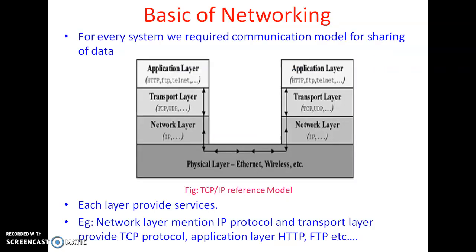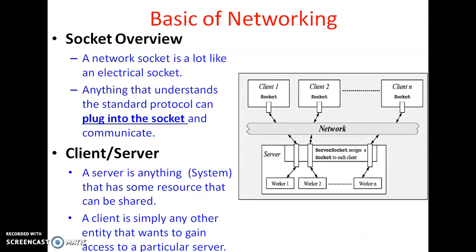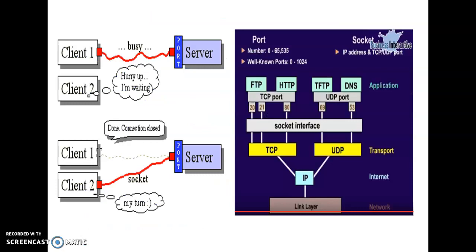The basics of networking. So this is the TCP/IP reference model in which there are different layers: application layer, transport layer, network layer, and physical layer. Just now we have seen the socket, client and server. A host may be a client and a server. This is a diagram for your understanding.